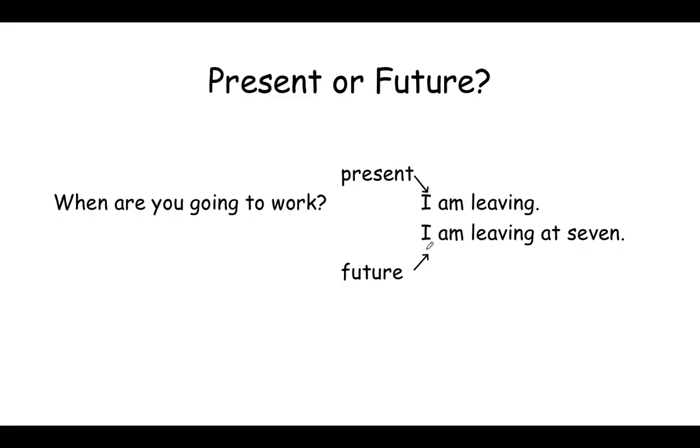However, this sentence, I am leaving at 7, it's telling you a time. So it's saying that this is happening in the future at 7. So that's why this one is future and this one is present.